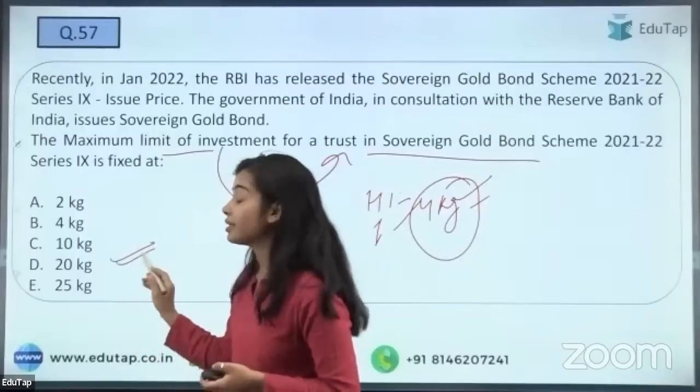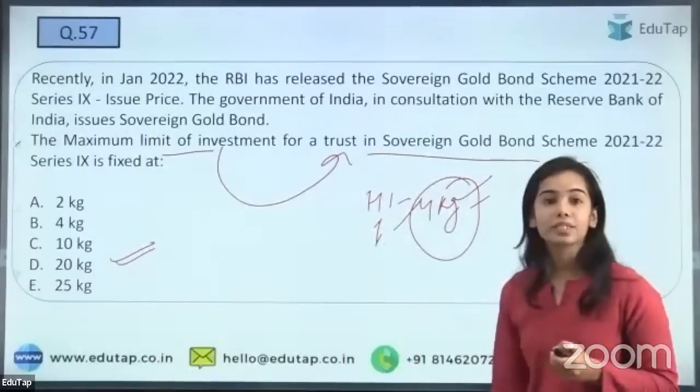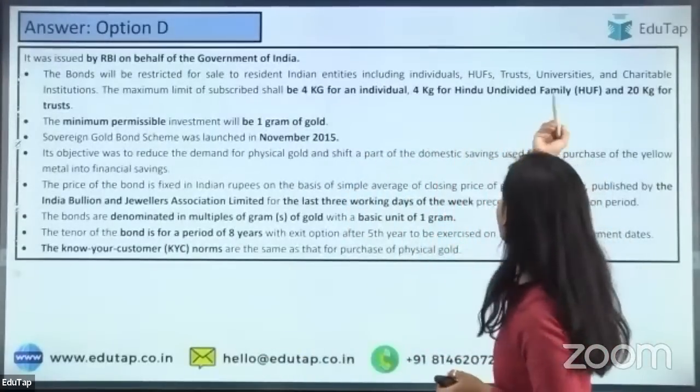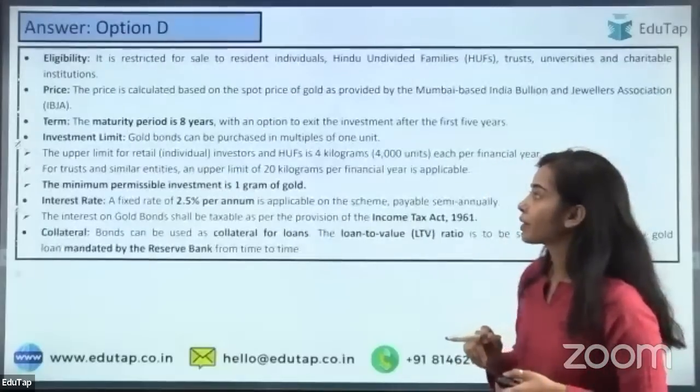Yes, it is D. It is not C, it is D. So it is 20. Yes, Sonali has said D, that is correct. So it is 20 kgs. The limit is 20 kg for a trust.